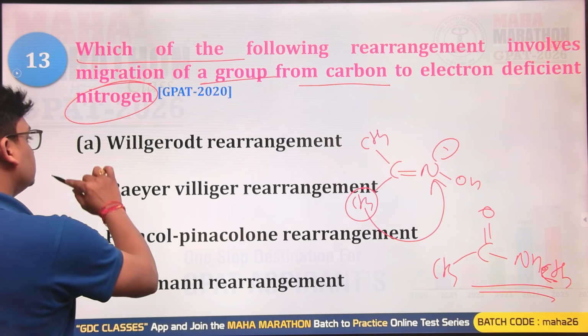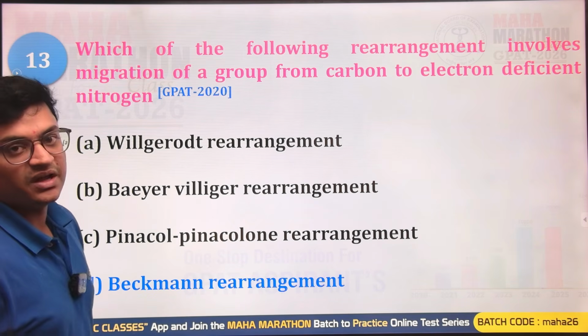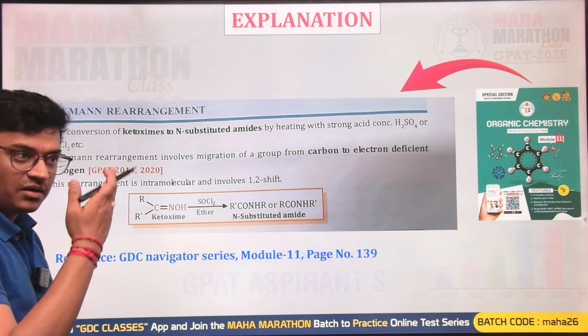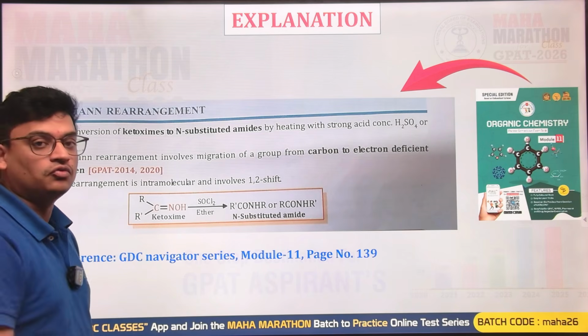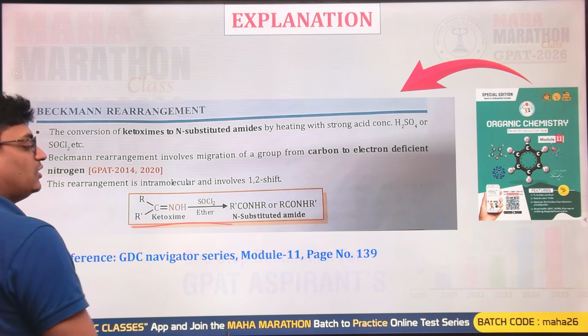That will be the correct answer, and this reaction is known as what? This is the Beckmann rearrangement reaction, where an oxime is getting converted into what? An amide. Oxime converts into amide, a substituted amide or simply amide.